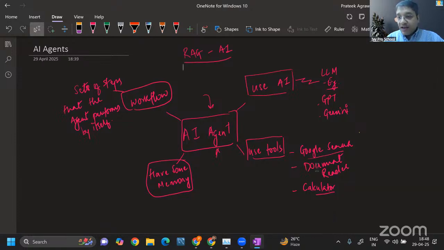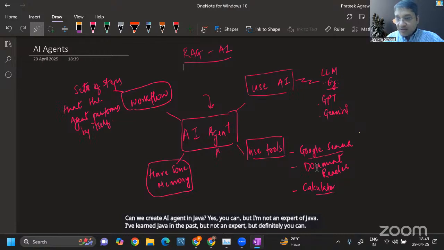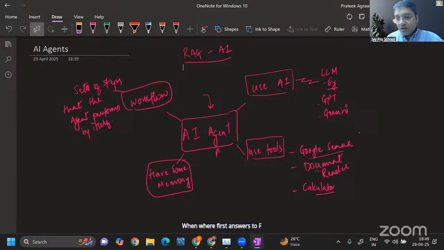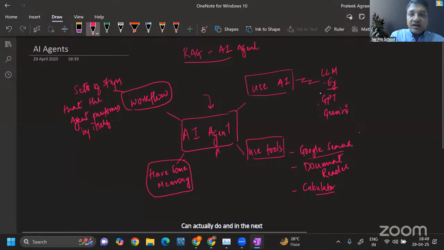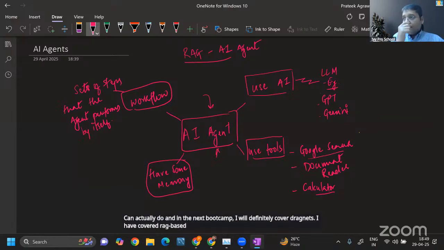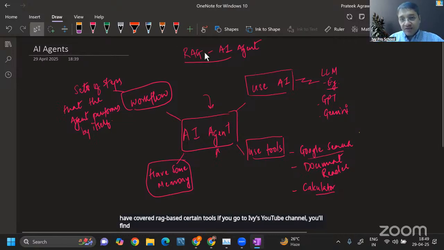Can we create an AI agent in Java? Yes, you can, but I'm not an expert in Java. I've learned Java in the past, but definitely you can. Yes, we will create an AI agent without any code today also, Saurav. Where it first answers FAQs, right? Absolutely right, Saurav. That's what the customer support and RAG-based AI agent can do. In the next bootcamp, I will definitely cover RAG-based agents. I have covered RAG-based tools on IB's YouTube channel in a couple of places as well.